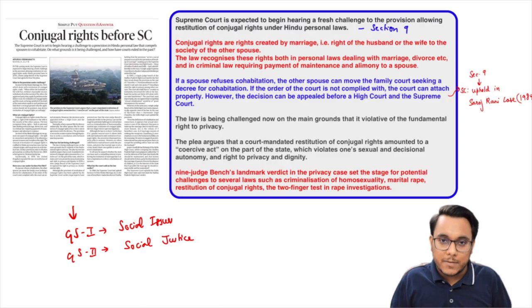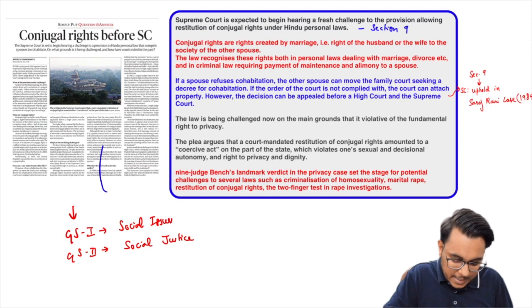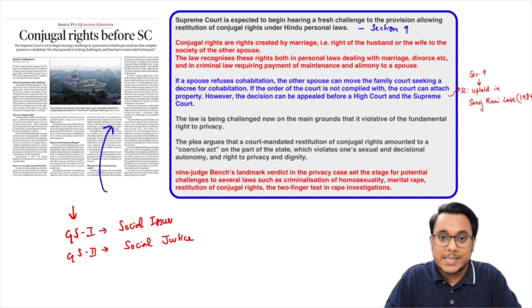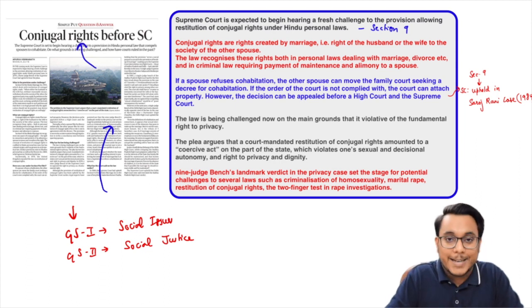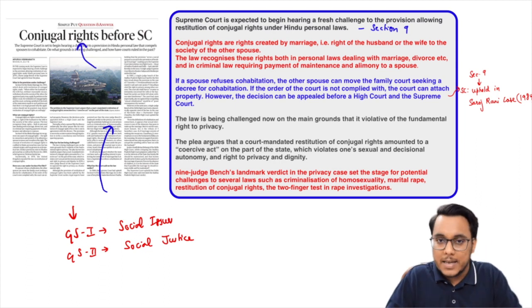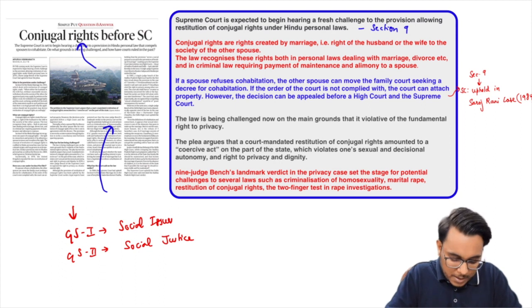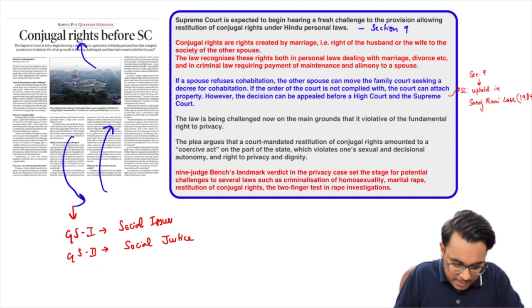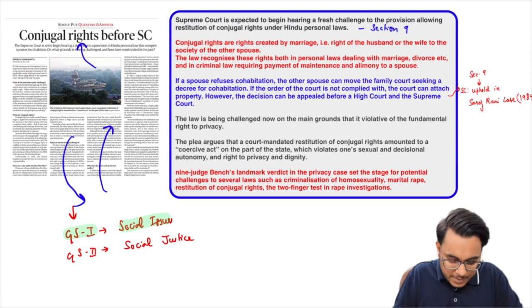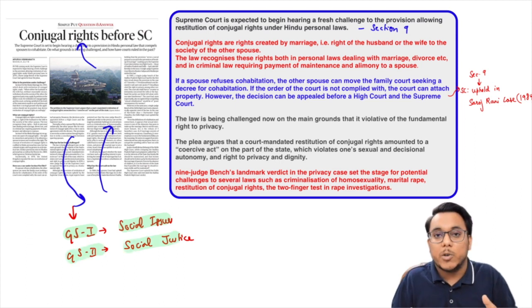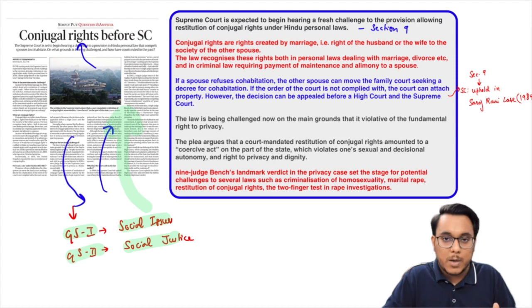Now friends, taking up the first article. This article has been taken from the Indian Express explained section, and here we will see the issue of conjugal rights on which the Supreme Court will be hearing. And guys, this particular topic will be important for our GS paper number 1 under the topics related to Indian society, because in Indian society marriage is an important aspect, as well as in GS paper number 2, the topics related to social justice also. This article will be important.